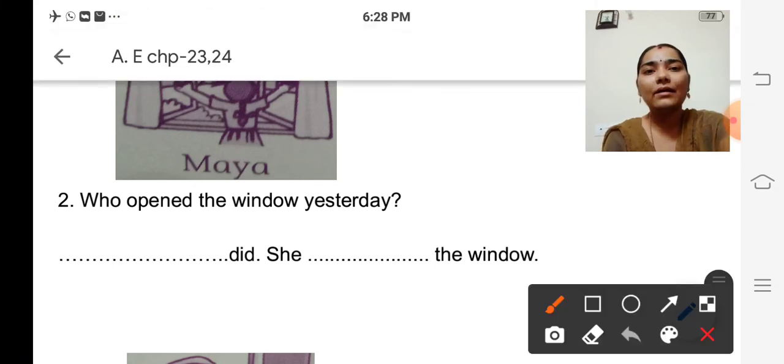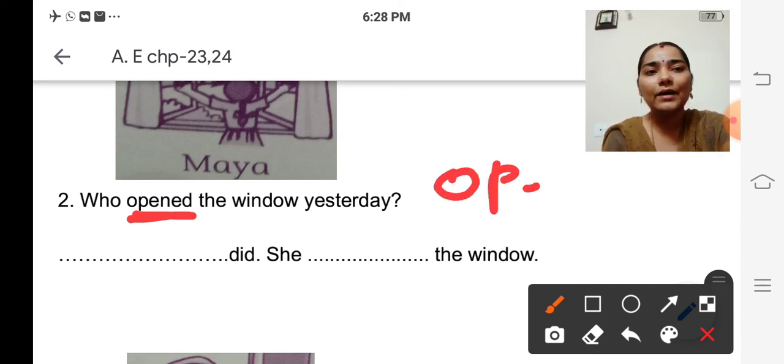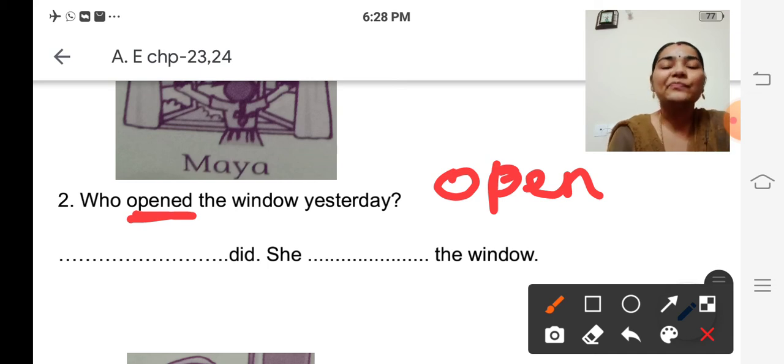Who opened? Opened is the past tense of open. Who opened the window yesterday? Who opened? The first sentence. How to answer? Who did the work?